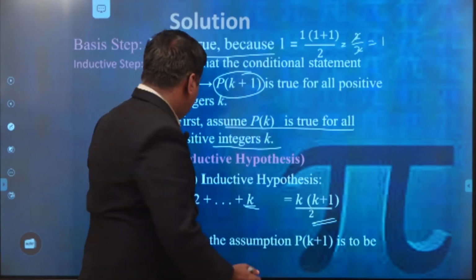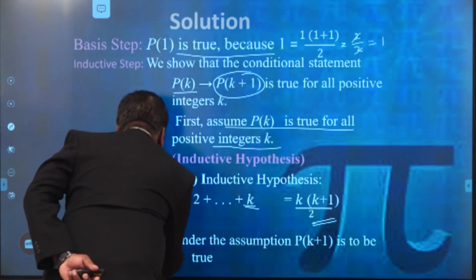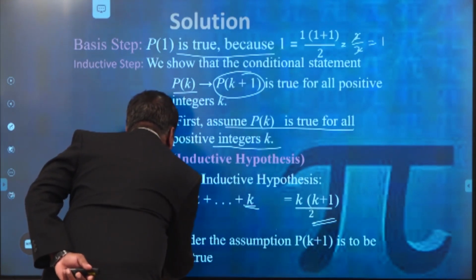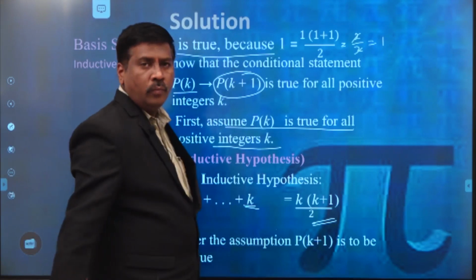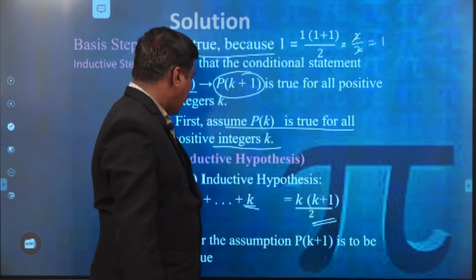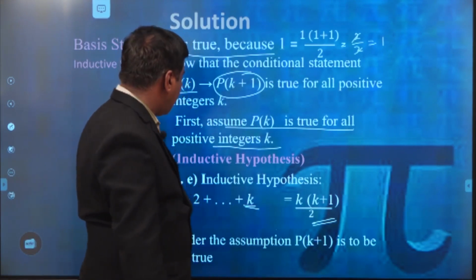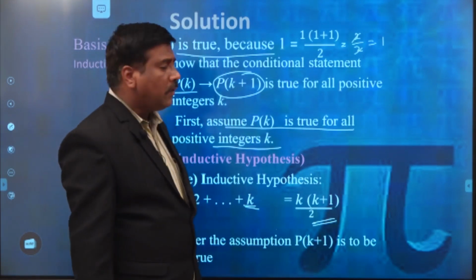What is our claim? This is our claim. What we have to show is that, under the assumption, P of k plus 1 is true. That is what we did.